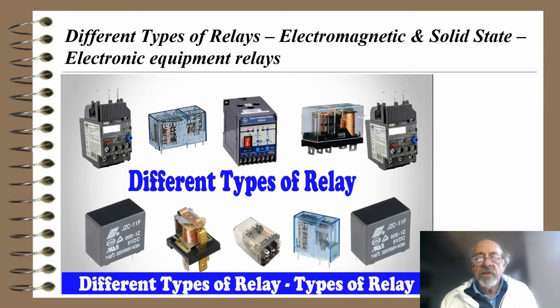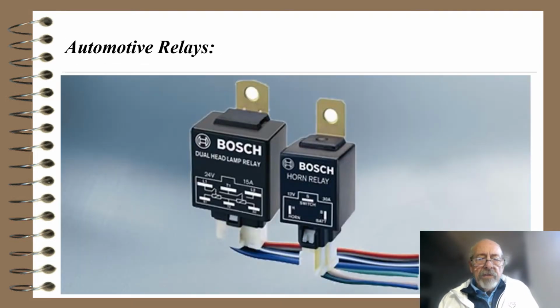Today they're electromagnetic and solid state, and we call them electronic equipment relays. Here's a bunch of them shown in this diagram with the contacts, and you might see that some you plug in, while others you solder into a board, and so forth. Here are some automotive relays, which would be under the hood. This is a dual headlamp relay and a Bosch horn relay, and you can see the schematics on the front of them. They're mounted under the hood of a car.